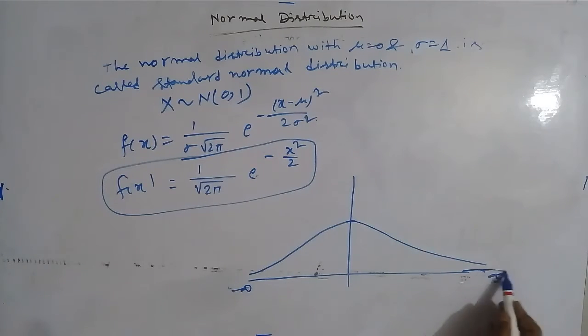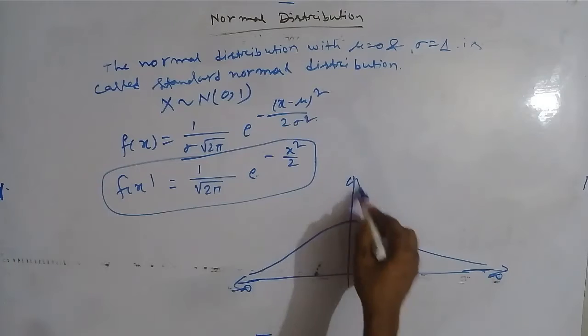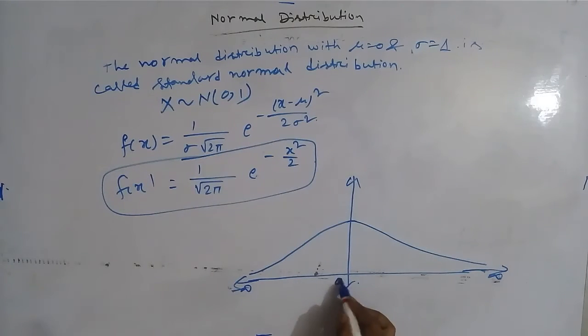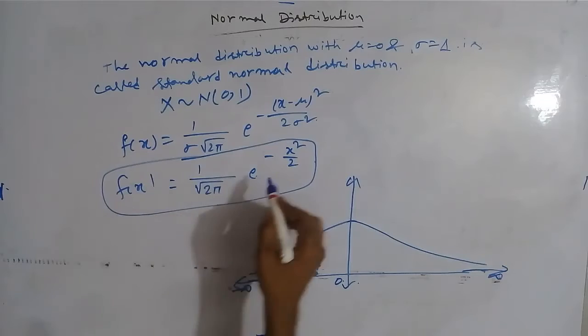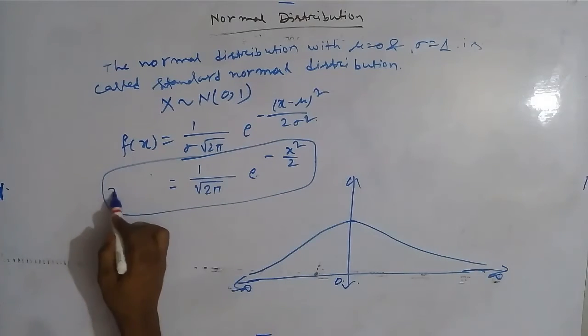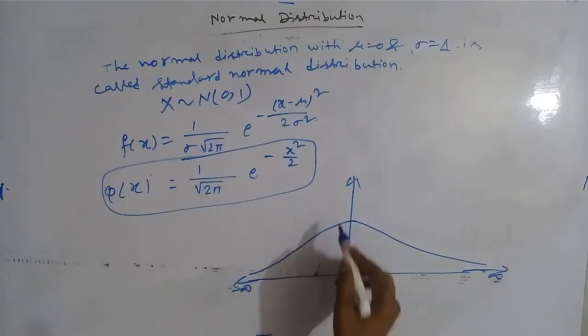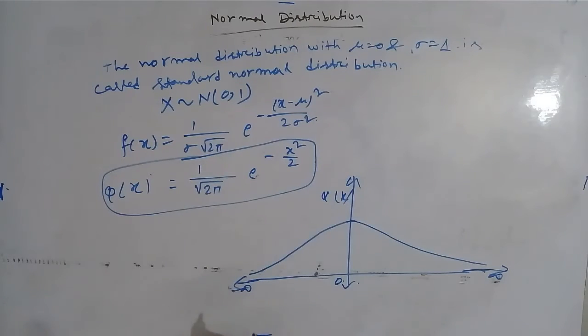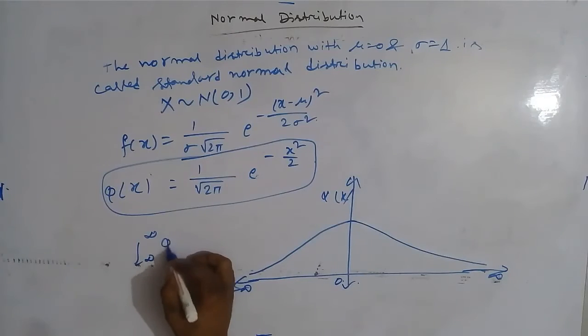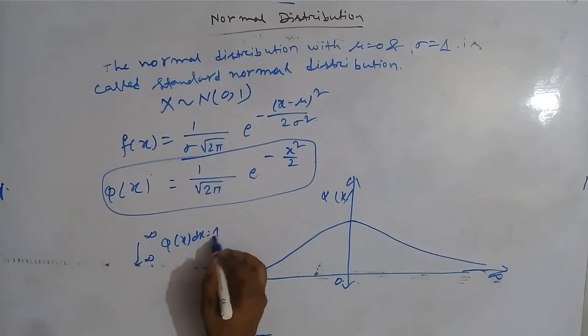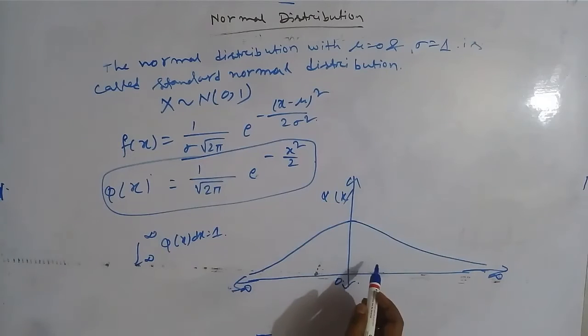X lies between minus infinity to infinity, and this is the origin, and the probability density function of standard normal distribution is denoted by phi x. So this is the axis for phi x. So it is a symmetric curve about y-axis. It has maximum value at x equal to 0, since integral minus infinity to infinity phi x dx equal to 1. So area under this curve is 1, and x-axis is its asymptote.